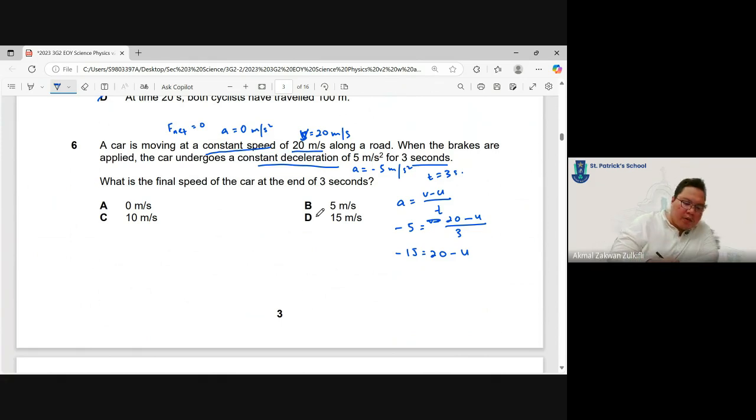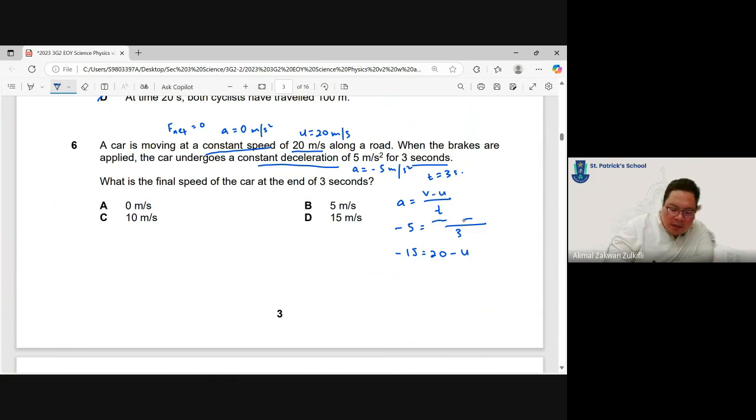Sorry, the other way around. This is u because this is the initial. Initial is 20 meters per second, not v. Initially it is 20 meters per second, then it decelerates, so we are looking for v. So v minus u over t is correct.